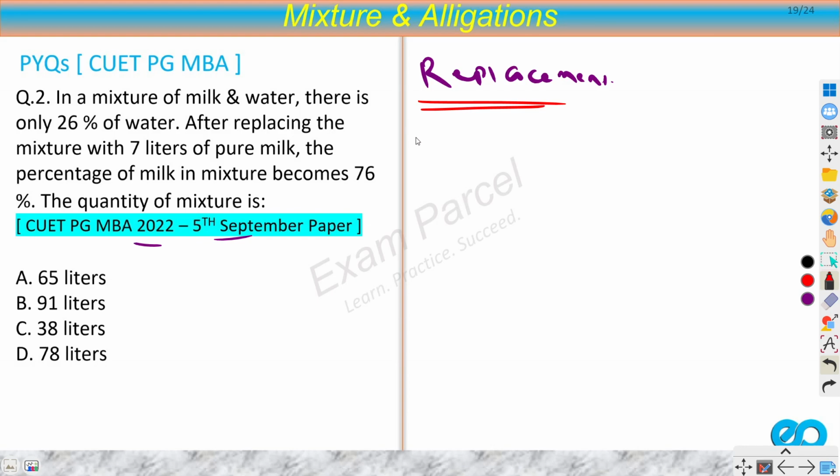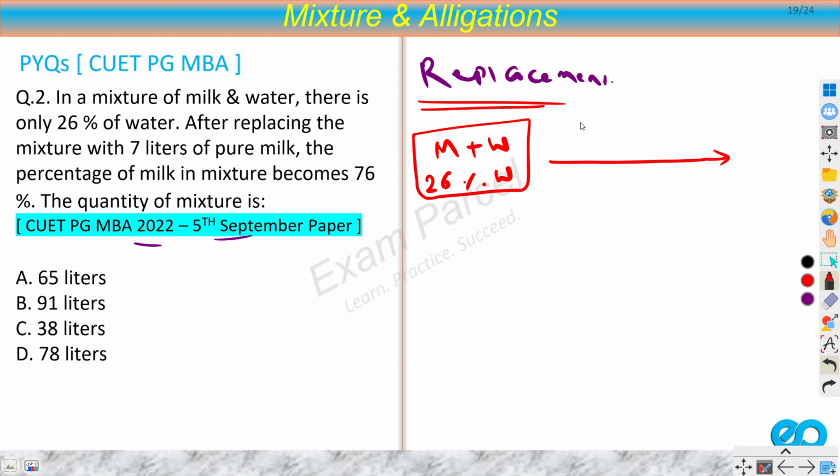So let us discuss. Let's say here we have milk plus water, and we have 26% water. What I do is I subtract 7 liters from the mixture. I took out 7 liters of this mixture, and then I added 7 liters of pure milk.